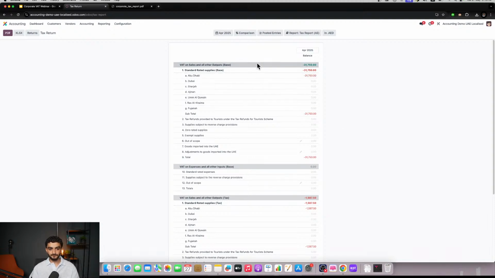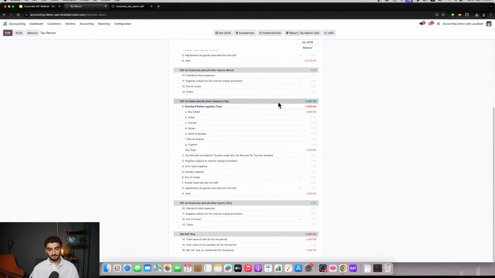As you can see, Odoo creates this report that's completely compliant with the FTA. Again, Odoo is fully compliant with the Federal Tax Authority. In fact, if you want to take a look at the Federal Tax Authority website, jump into their certified accounting software, you'll see that Odoo is actually the first name on the list. That's a bit of a fun exercise that you might want to do right after this webinar.